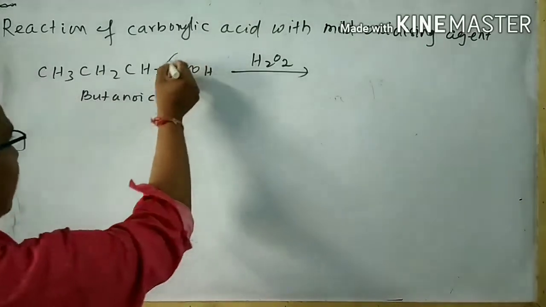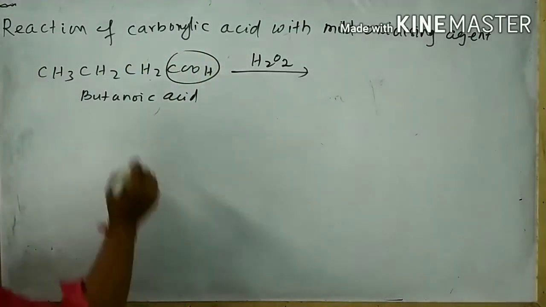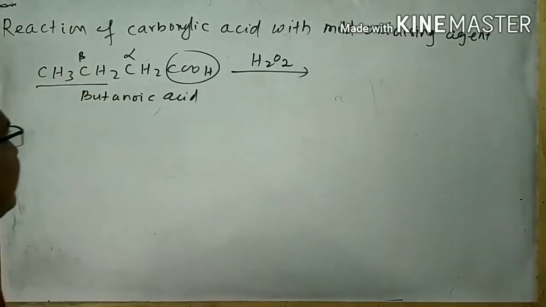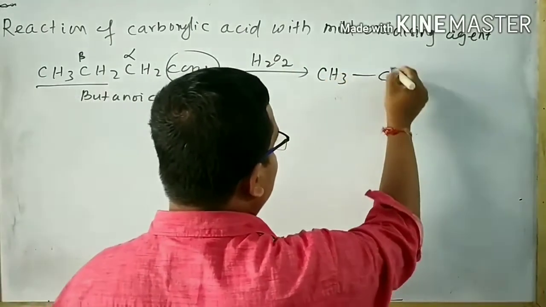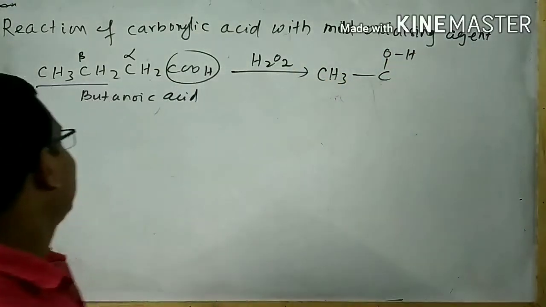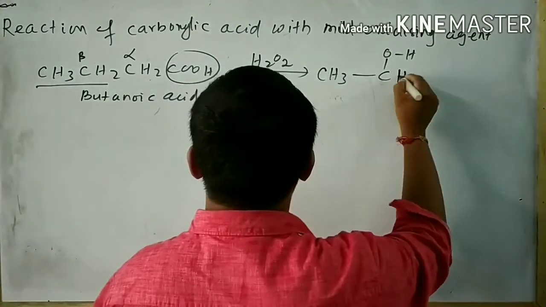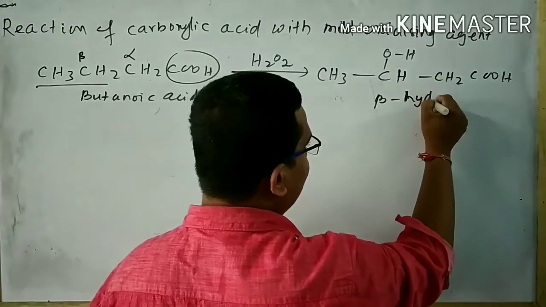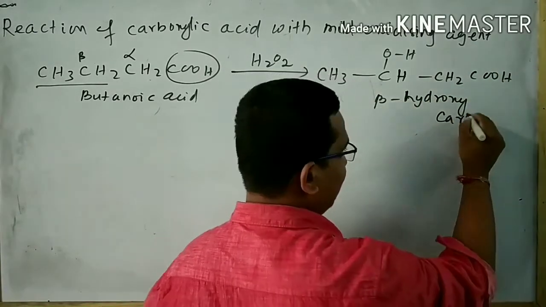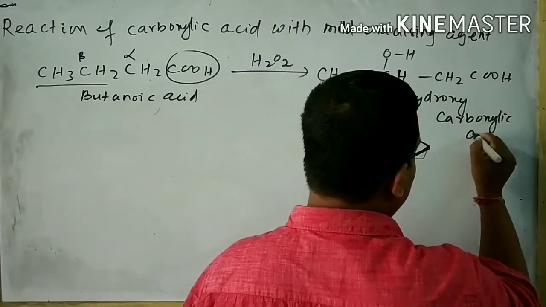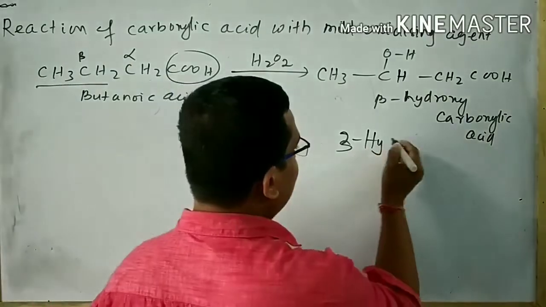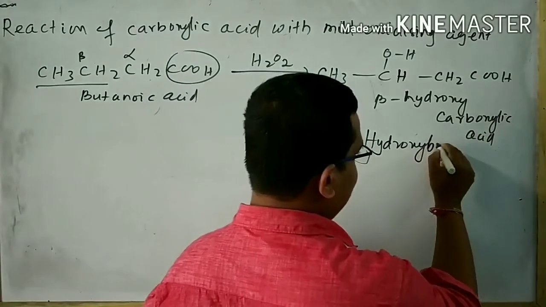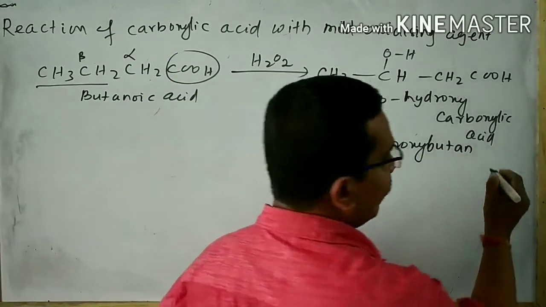This is the functional group of carboxylic acid. This is the alpha carbon. This is the beta carbon. Here oxidation takes place. As a result, a hydroxy group is attached at the beta carbon, forming beta hydroxy carboxylic acid. It has the name 3-hydroxybutanoic acid.